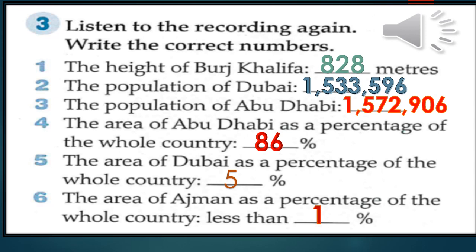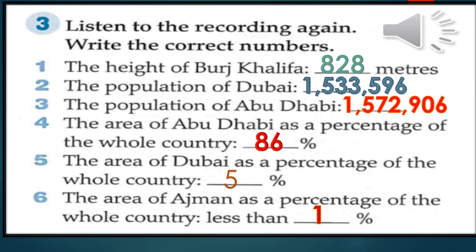The United Arab Emirates is made up of 7 emirates: Abu Dhabi, Ajman, Dubai, Fujairah, Ras Al Khaimah, Sharjah, and Al Quwain. In terms of population, Dubai and Abu Dhabi are very close.